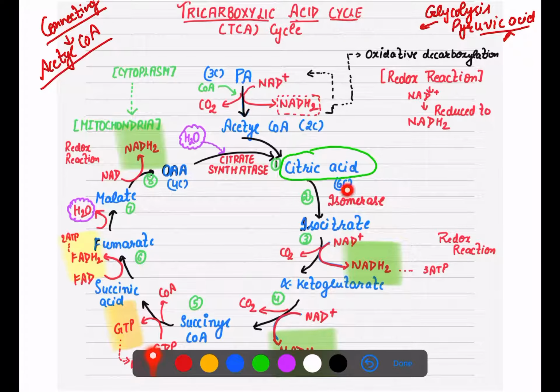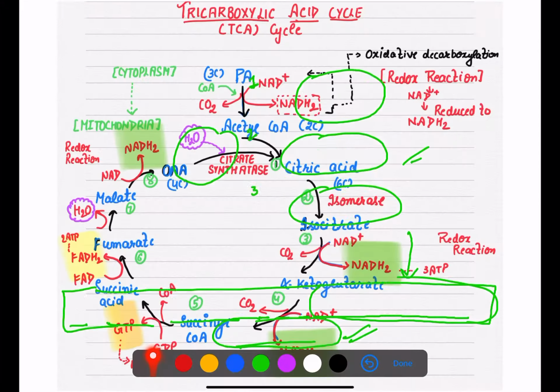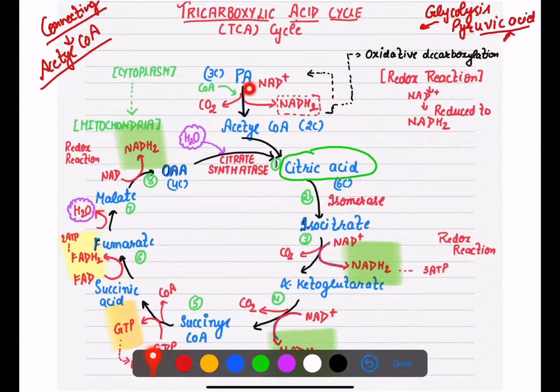Now just look at the carbon. Acetyl is a 2 carbon molecule, right? And oxaloacetic acid is a 4 carbon. So 4 plus 2 carbon, so citric acid is a 6 carbon. See, I am not taking 2 pyruvic acid here. We are just proceeding with 1 pyruvic acid.